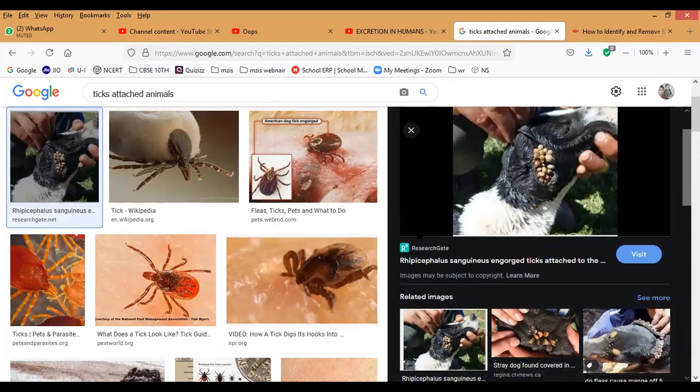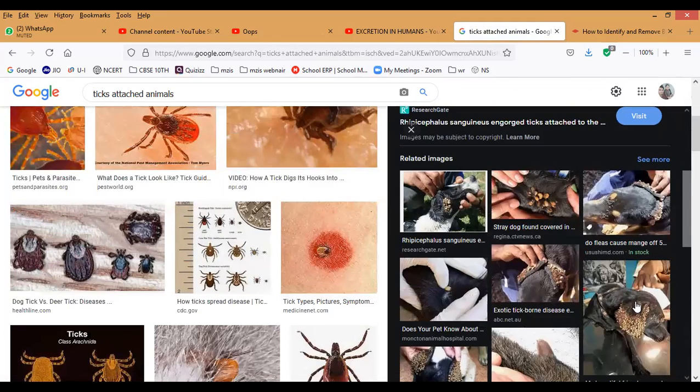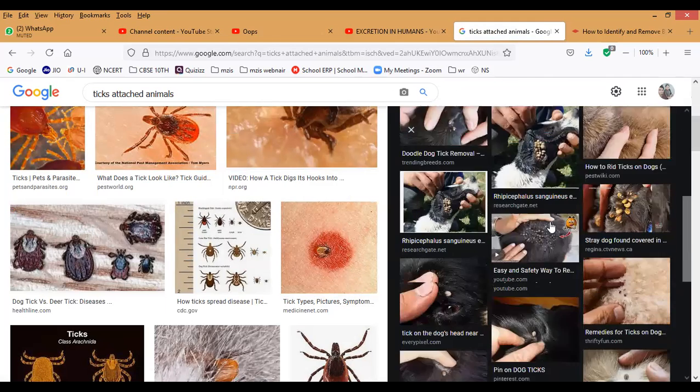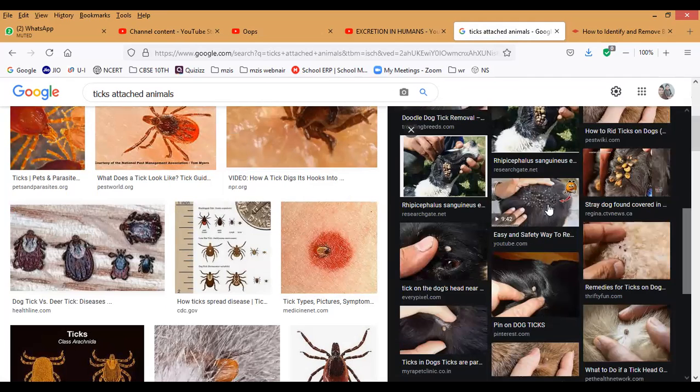See the dog. Horrible, correct? Yes, sir. Very, very dangerous, and they will suck the blood like anything. You can observe here how it is present. Even animals cannot do anything themselves, correct? Because they don't have even pain also.